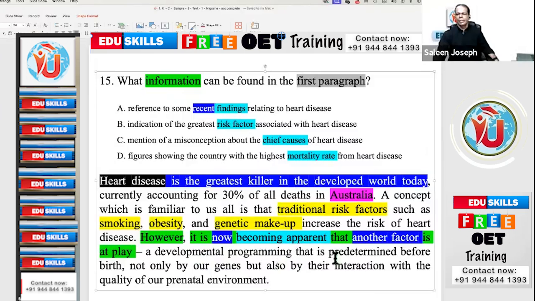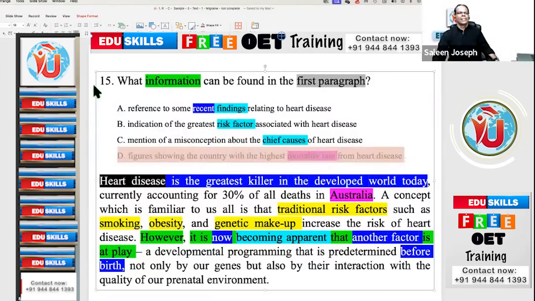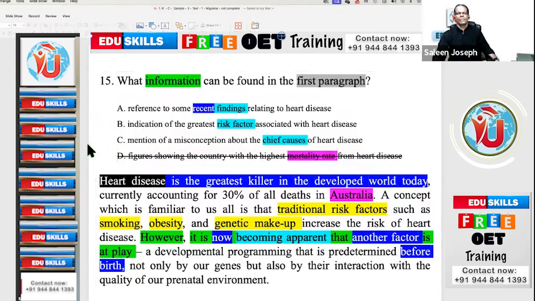A developmental programming that is predetermined before birth, not only by our genes, but also by their interaction with the quality of a parent prenatal environment. See here, before birth. Whereas here, if you want mortality rate, when does it happen? What does it indicate? After birth. So in that way also you can eliminate that, right? The text is speaking about before birth, prenatal, and this one is speaking about after birth.